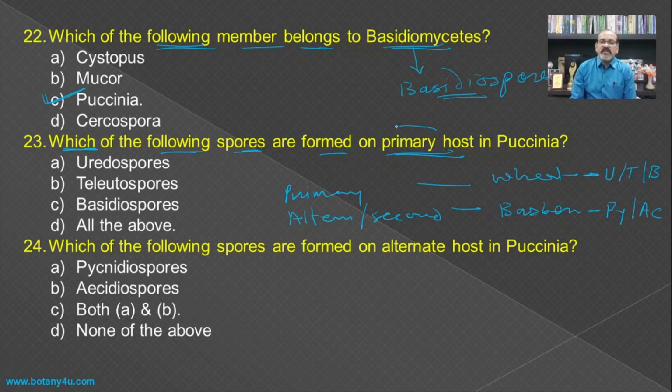So when we are considering the primary host and the spores formed on it, here there are three different types: uredospores, teliospores and the basidiospores, and hence all the above becomes the answer. Then which of the following spores are formed on the alternate host? So pycnidiospores and the aecidiospores both are formed on the alternate host or the secondary host, and hence both A and B is the answer.